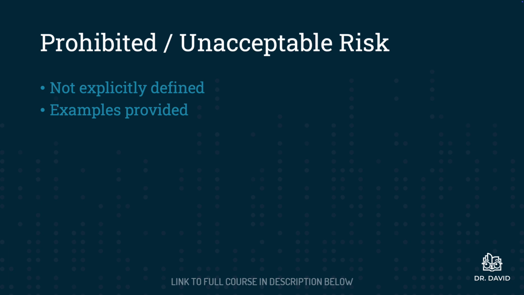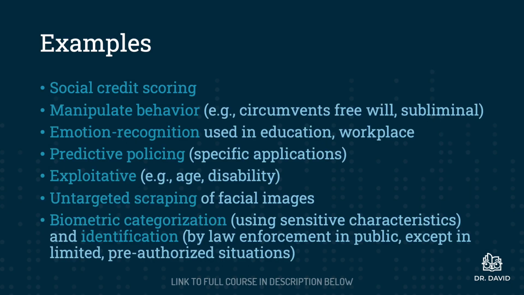This type of risk is not explicitly defined. However, examples are provided. And those examples are social credit scoring, systems that manipulate behavior, for example, by circumventing free will or providing subliminal messaging, emotion recognition systems used in education and the workplace, specific applications of predictive policing, systems that are exploitative of, for example, age or disability, the untargeted scraping of facial images, and biometric categorization and identification.